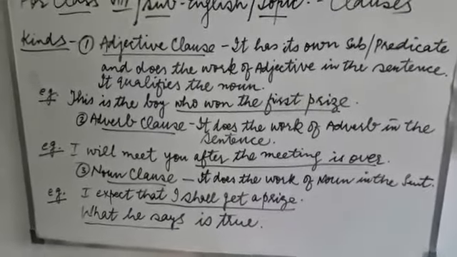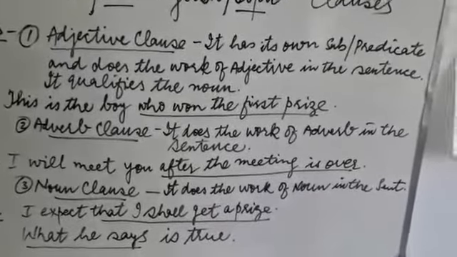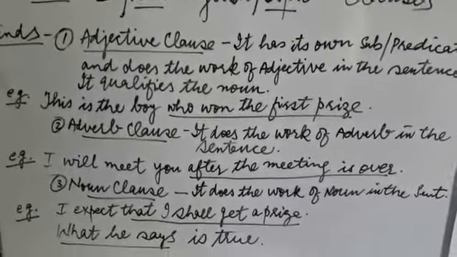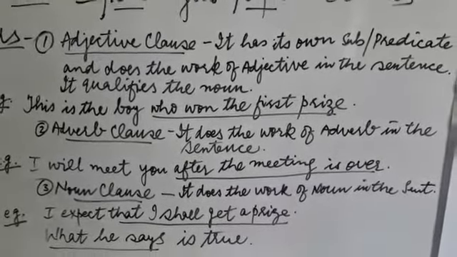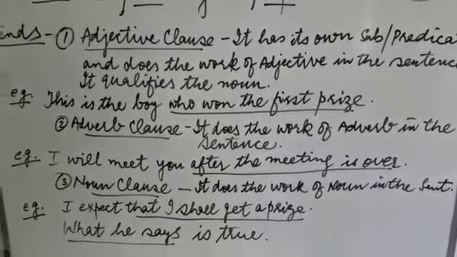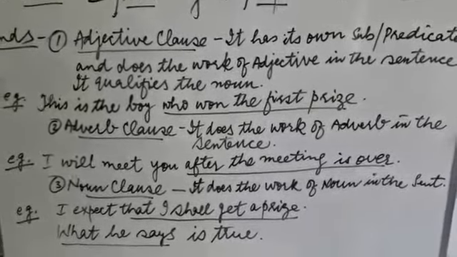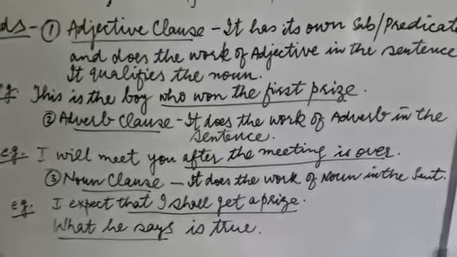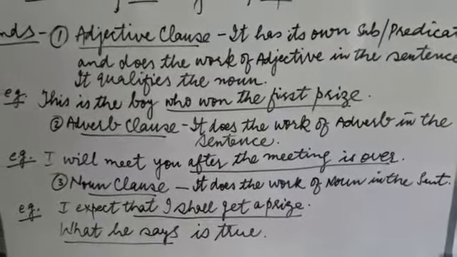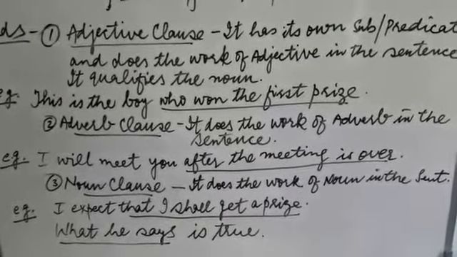For example, number 1, adjective clause. Let us see the example here. This is the boy who won the first prize. Children, this is one sentence. It has been divided into two parts. This is the boy, first part, and the second part is who won the first prize. Principal clause and subordinate clause.